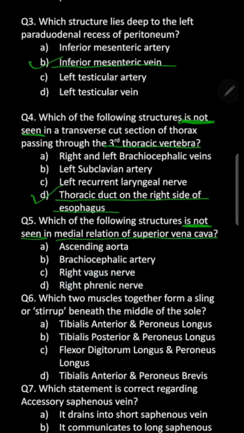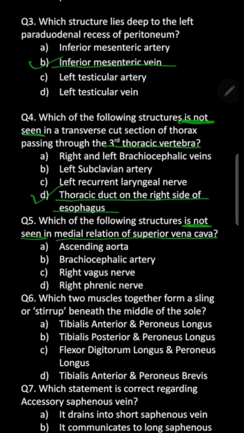Brachiocephalic artery. Now, this brachiocephalic artery is a branch of the arch of aorta. So, this also will be on the medial side, that is towards the left of the superior vena cava. Then right vagus nerve. Now this vagus nerve in the superior mediastinum is actually running on the sides of the trachea, which lies in central position, which is actually in medial relation to the superior vena cava, or towards the left of the superior vena cava. So this right vagus descends onto the right side of trachea or esophagus in the lower position.